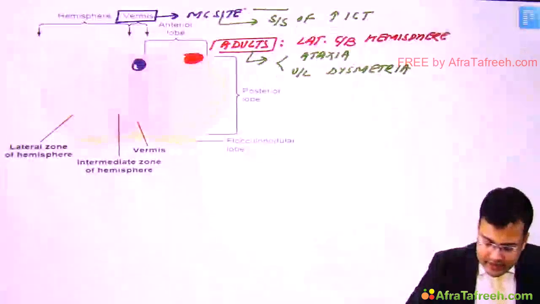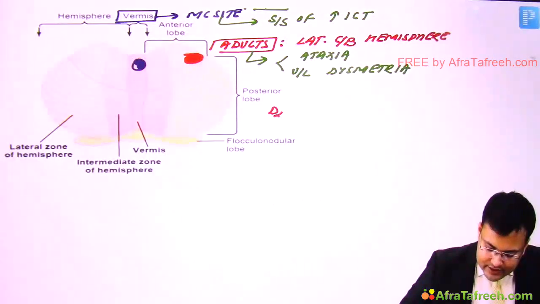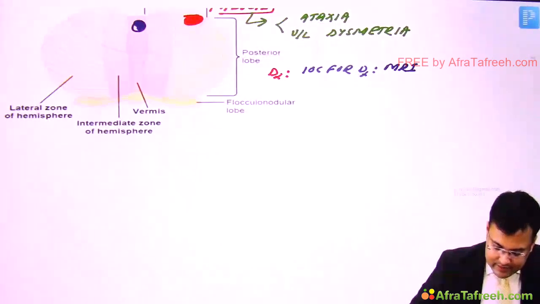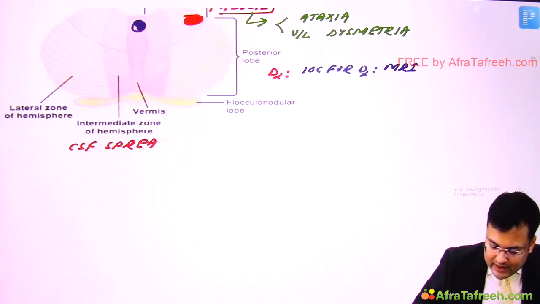Clear? So see, investigation of choice for diagnosis, and that's MRI. And these patients have CSF spread, that's also known as drop metastasis.